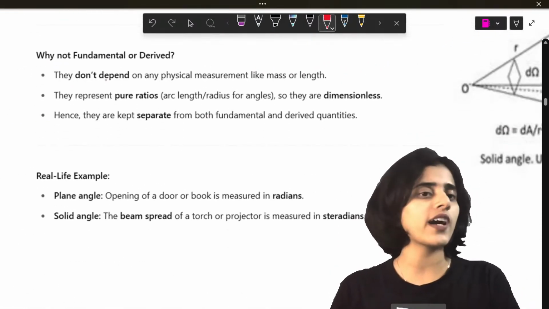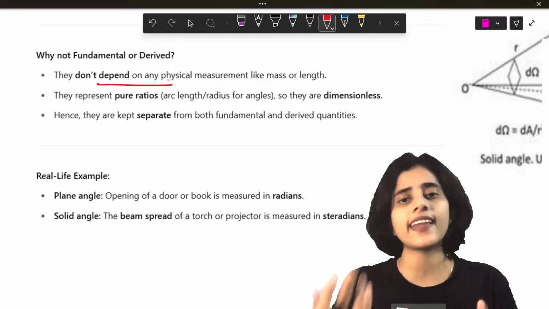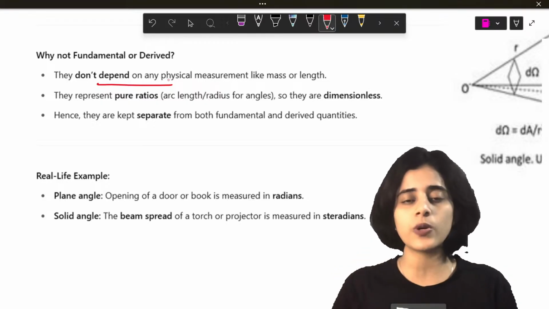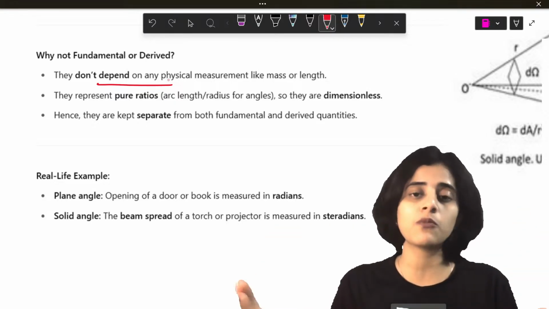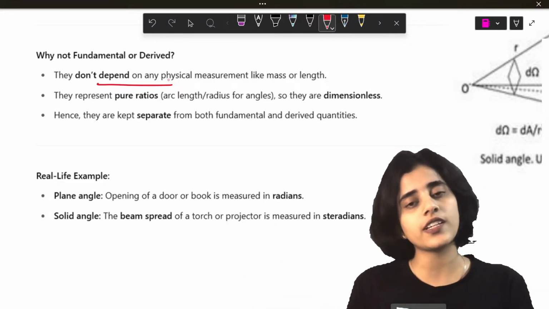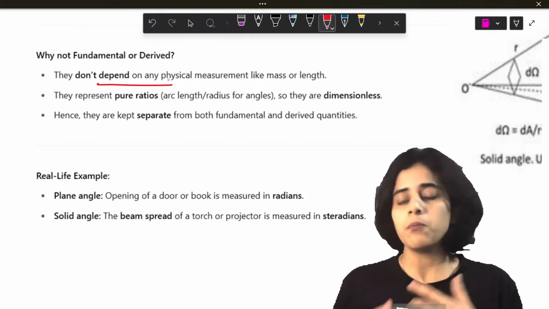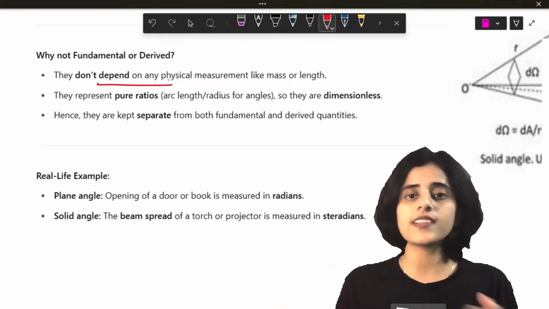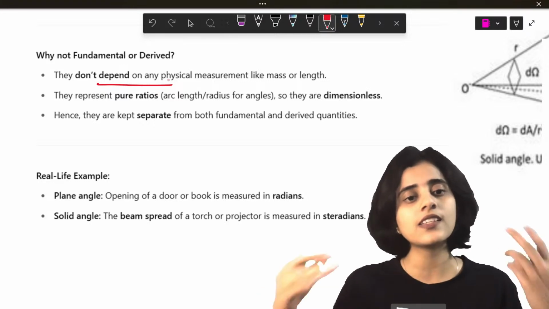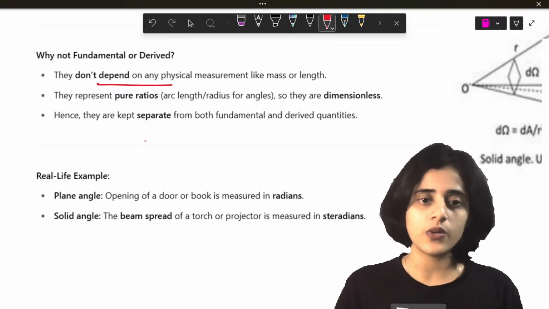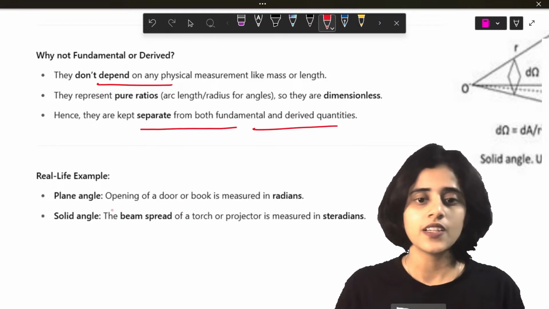Now, why are they not fundamental or derived? Because they do not depend on any physical quantities like length, mass, time. What is a fundamental quantity? A quantity like length, mass, and time. It cannot be broken down. It's the most basic quantity. Now, what is a derived quantity? Any quantity that depends on these fundamental quantities, like speed, force, and all. But solid angle and plane angle do not come under fundamental, and they are not derived from fundamental. So you name them as supplementary quantities. They are kept separate from both fundamental and derived quantities.